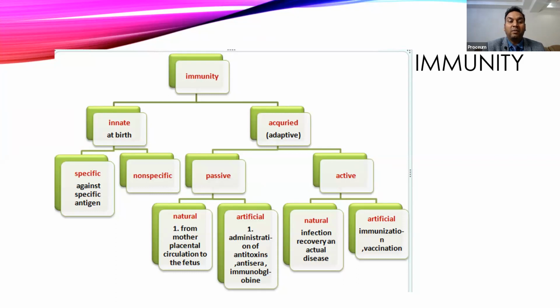Natural क्या है madam? Naturally active immunity or passive immunity. So in natural passive immunity, you will get it from the mother. During intrauterine life, IgG antibodies will come within your body, and they will remain in your body for the next 1 to 2 months, and up to 6 months.